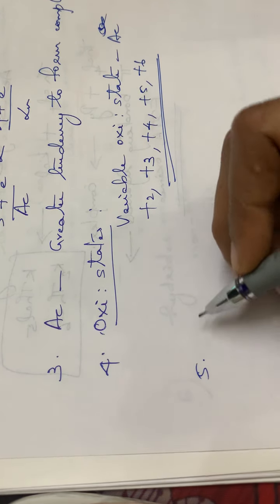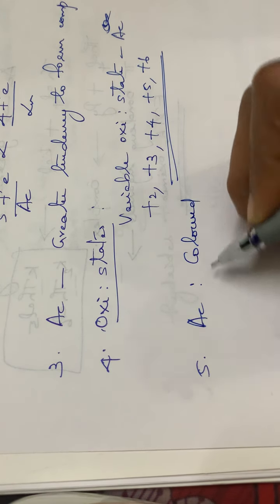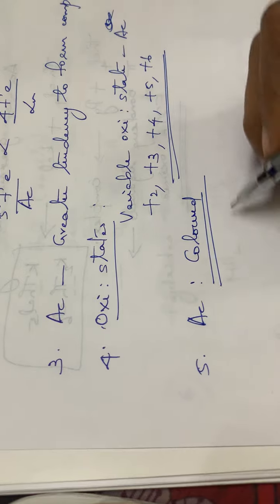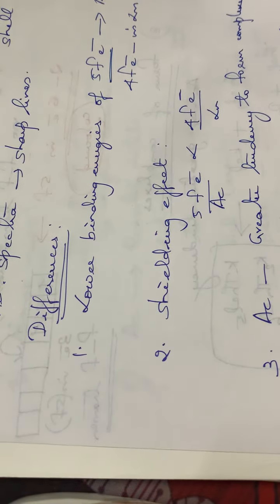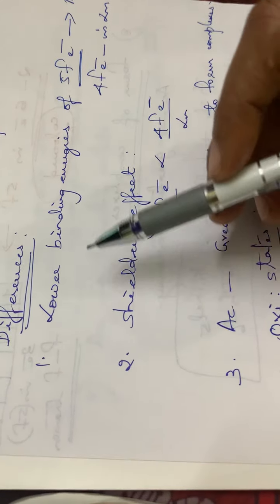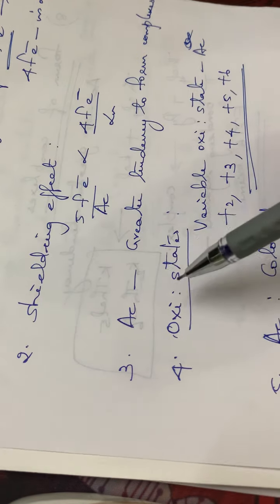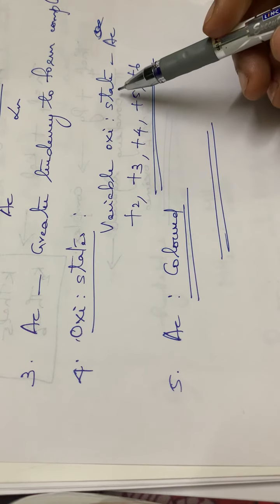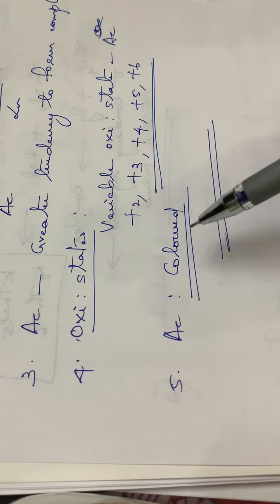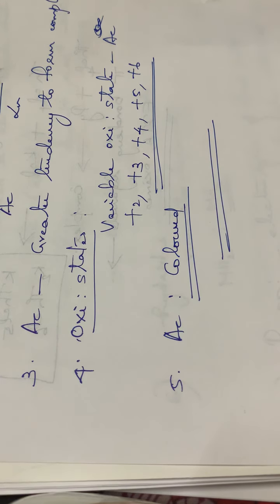Then the next one, most of the actinide elements are colored. So regarding the color, most of the actinides are colored. So these are some of the differences of lanthanides and actinides. This is also very important, you have to go through it. So differences are regarding their lower binding energies, then the shielding effect of actinides is less than that of lanthanides, then actinides have a greater tendency to form complexes. Regarding the oxidation state, variable oxidation states are there, then usually actinides are colored compounds. So these are the differences between lanthanides as well as actinides.